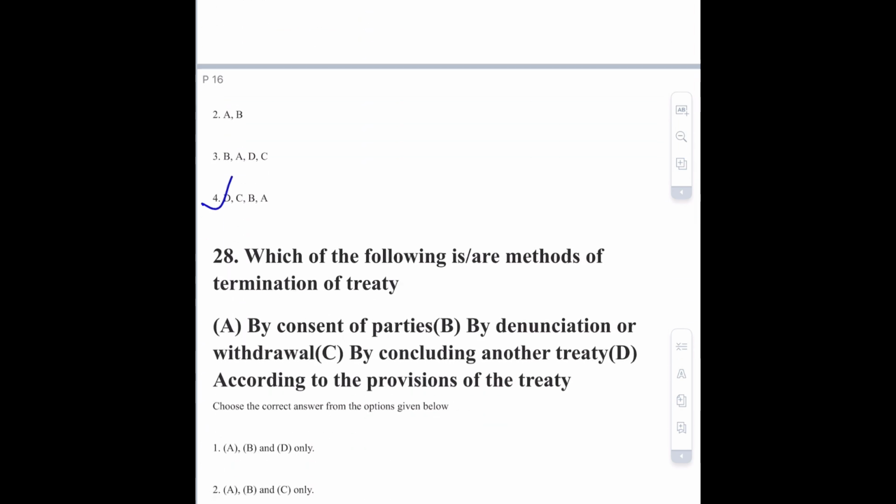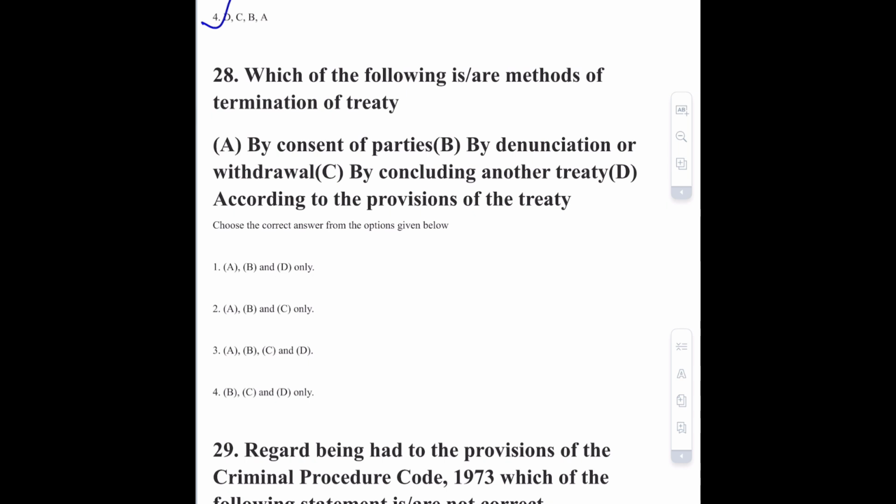Moving towards question number 28, which of the following are methods of termination of treaty?